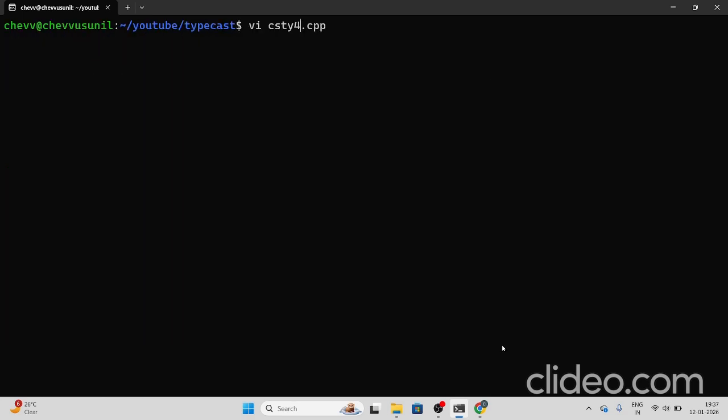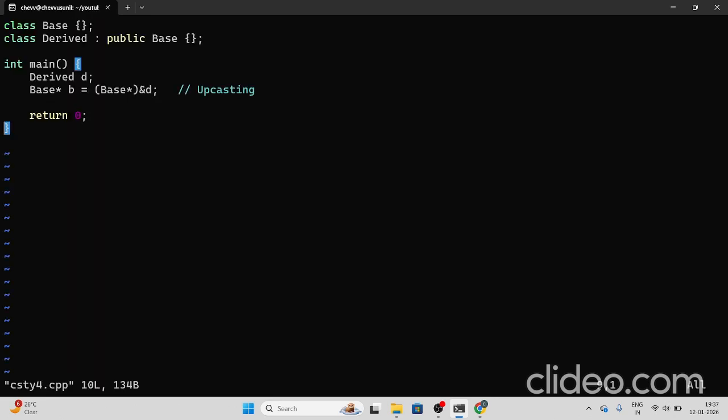We have one more example on the same topic. We go into examples with class and object types. Let me open the program. Here we see one base class and a derived class. In the main function we declare one derived object D. We are trying to use a base class pointer to point to the derived version, but it will be typecast to the base version. Here the problem is upcasting.